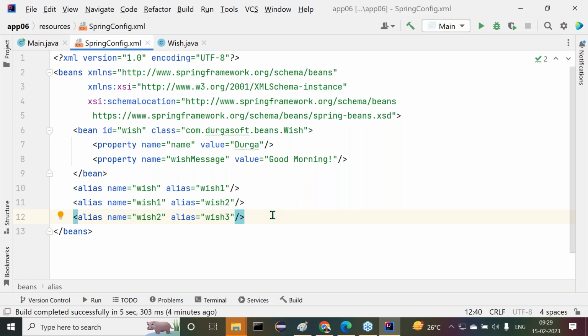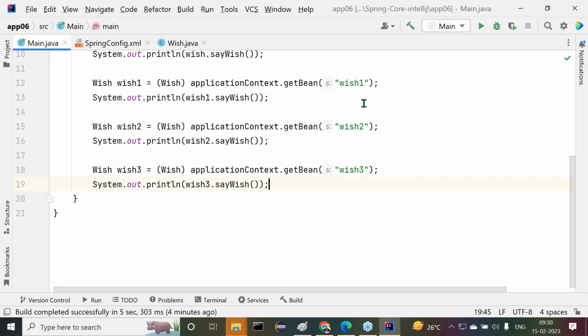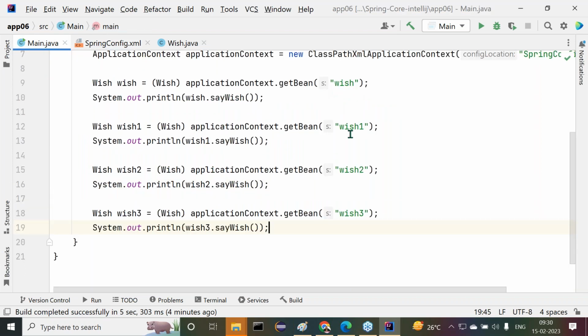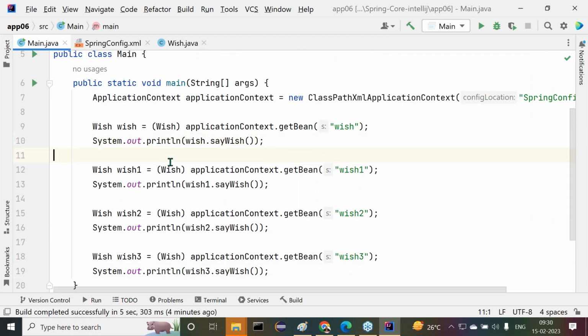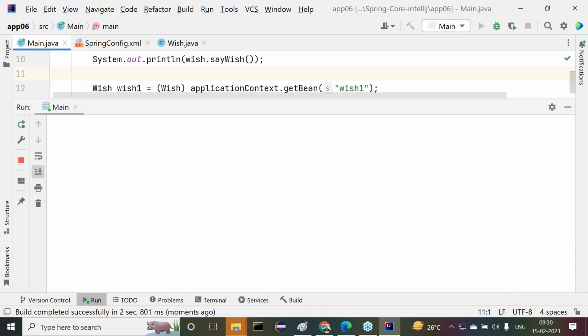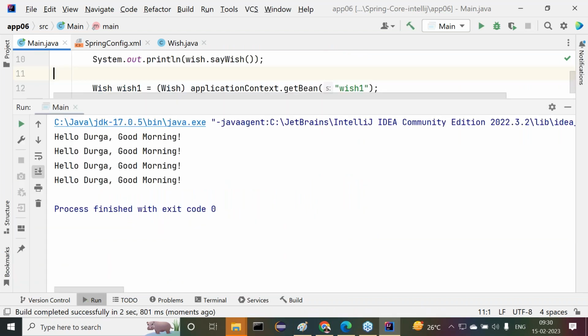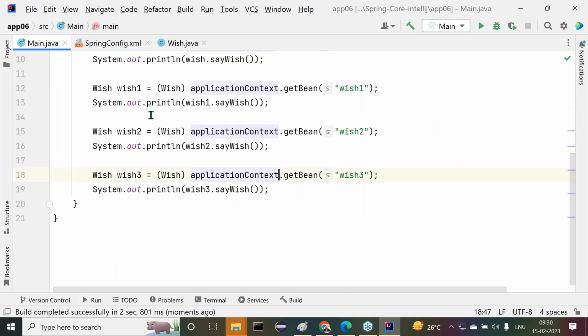Alright, sir. Alias names are almost equal to identities only, but duplicate names are also possible in a Spring configuration file. Now tell me, here we are getting wish1, wish2, wish3. In all the cases here, I'm trying to use them. Let me execute this program. All four times here we are getting output or not? So this is also possible.